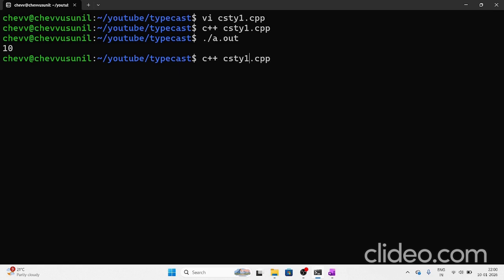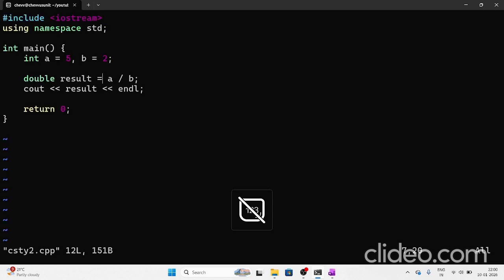We see one more example. I already wrote these examples and I'm showing them. Here are two integer variables a and b, where a is assigned 5 and b is assigned 2. Here I will show some magic. The result is a double variable.